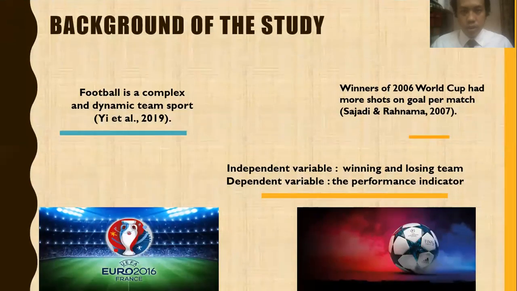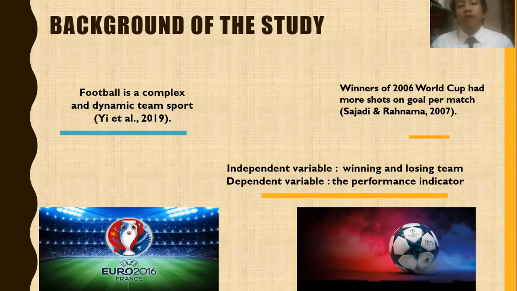So we will go to chapter one. Firstly, it is the background of the study. Football is a complex and dynamic team sport. Yi et al. 2019. The winner of the 2006 World Cup had more shots on goal per match. Sajadi and Rahnama 2007. For my independent variable, it is winning and losing team. For my dependent variable, it is the performance indicator.